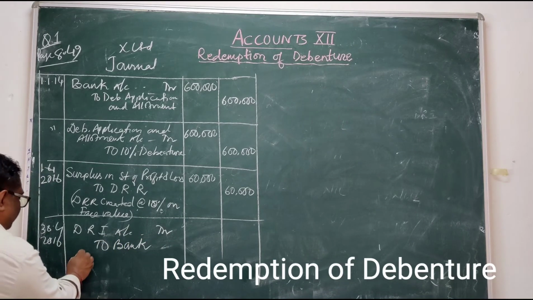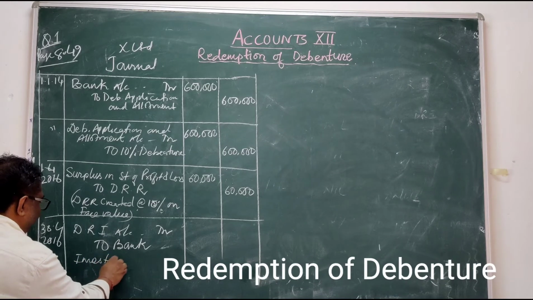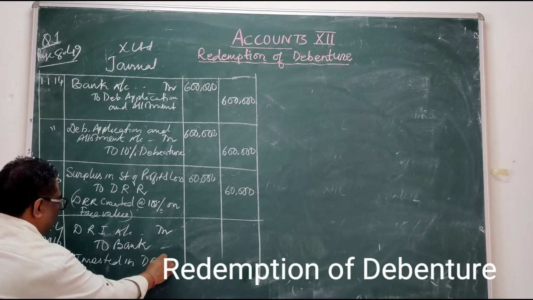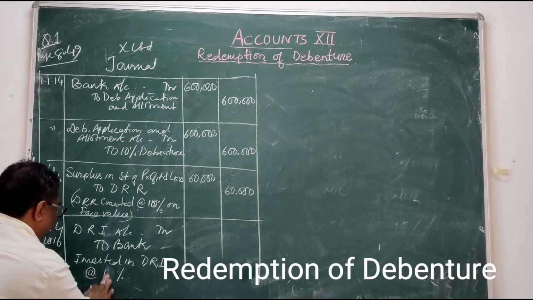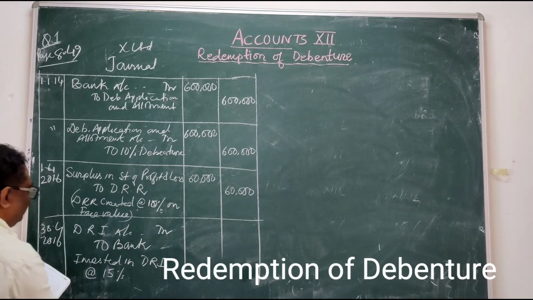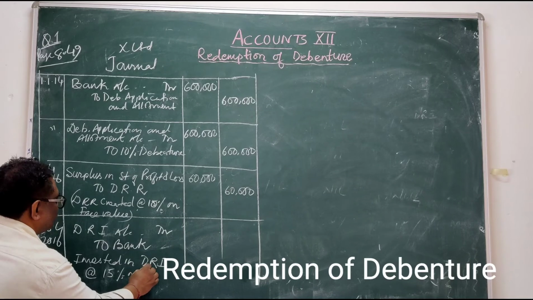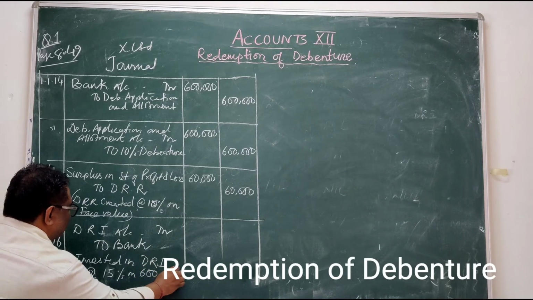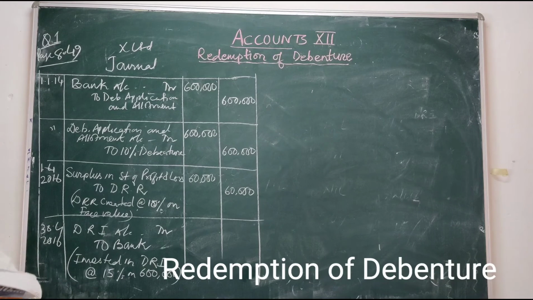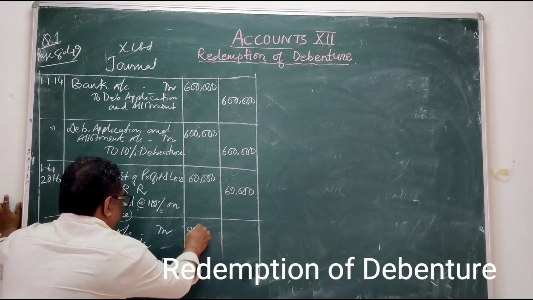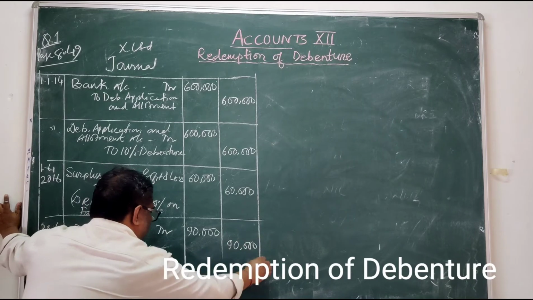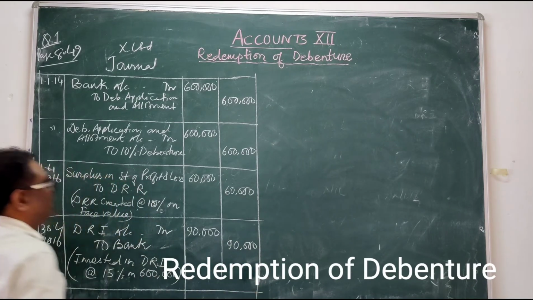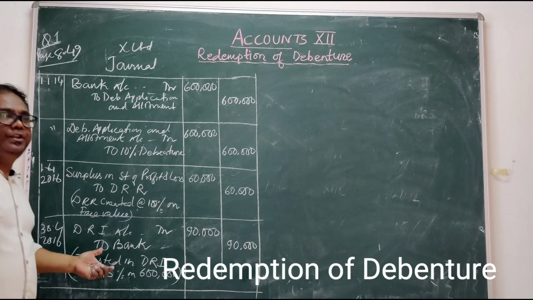Investment made in DRI at the rate of 15% on 6 lakhs face value of debenture. How much will come? 90,000. Now DRI is created.